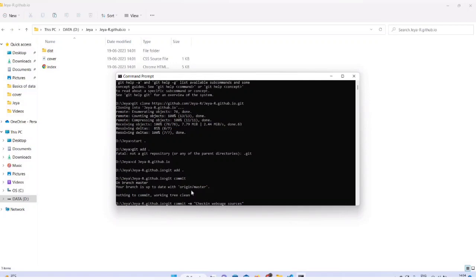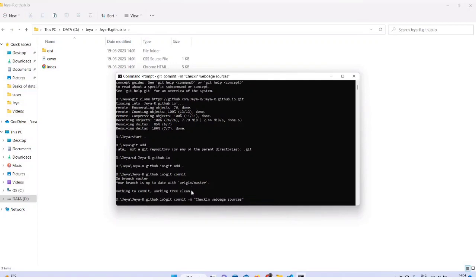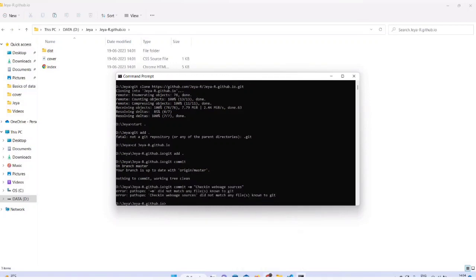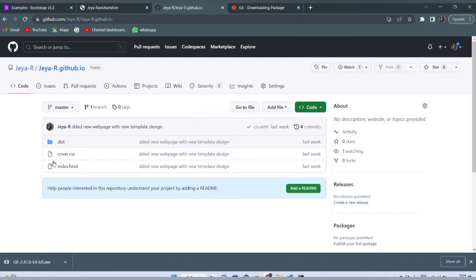You can issue this command, and once the commit is successful, you can see your newly added files on the GitHub hosting platform. Or you can use this GUI and create new files or add new files. That is up to you.